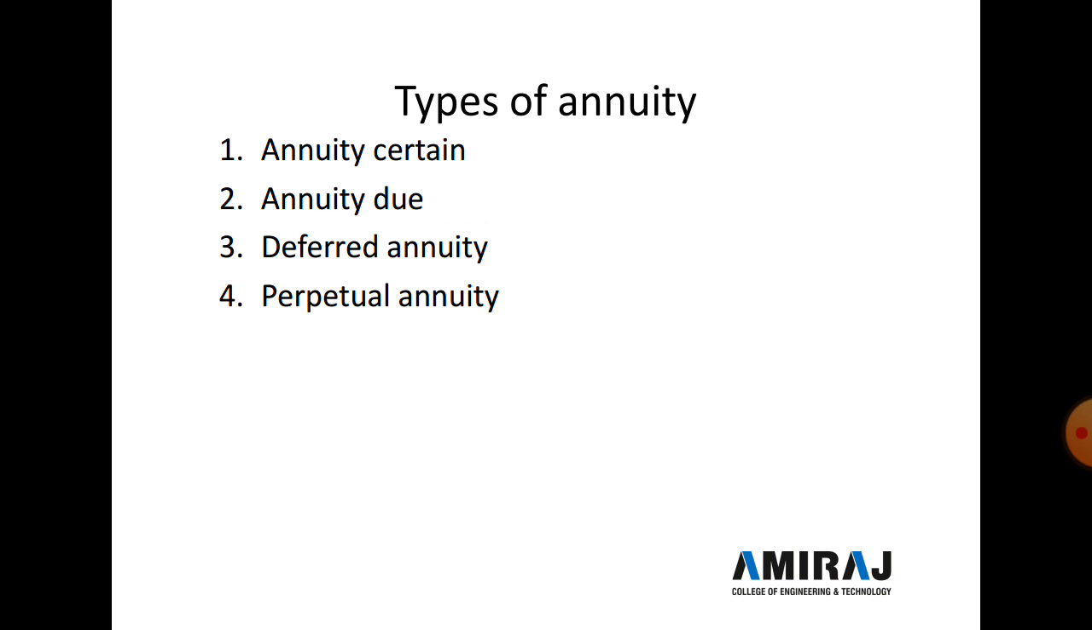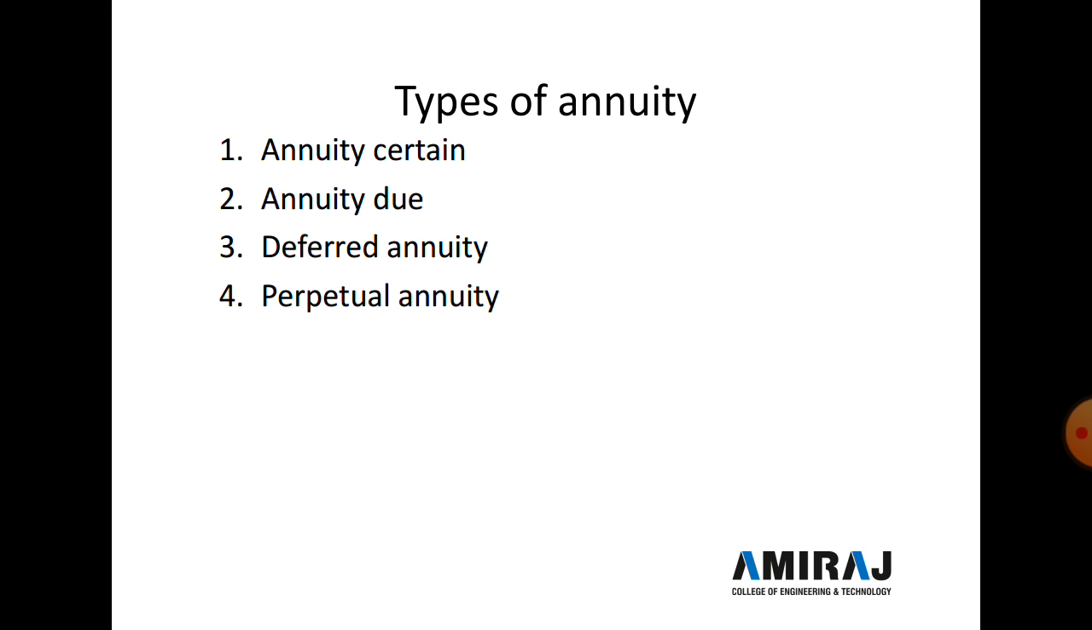So when the annuity is payable at the beginning of each period of the year and payments continue for a definite number of periods, it is known as an annuity due. And the third one is a deferred annuity. When the annuity commences after a few years from the actual date of a capital investment, it is known as a deferred annuity.